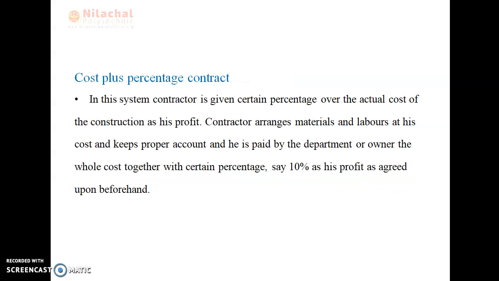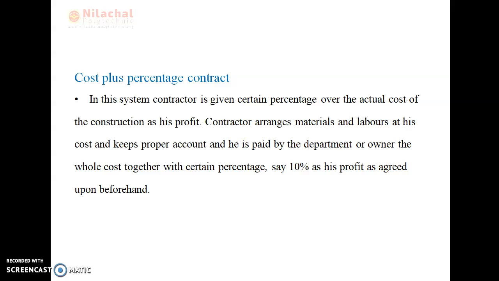So next we discuss the cost plus percentage contract. What do you mean by cost plus percentage contract? In this system, the contractor is given a certain percentage over the actual cost of the construction as his profit. The contractor arranges material and labor at his cost and keeps proper account, and he is paid by the department or owner the whole cost together with a certain percentage, say 10%, as his profit as agreed upon beforehand.